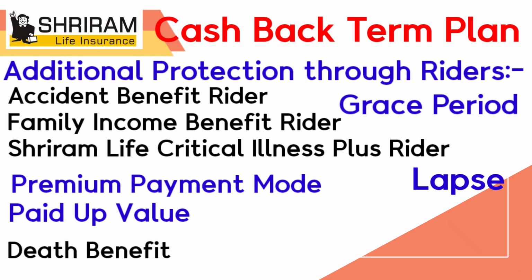In case of the death of the life assured, provided the policy is paid up, the sum assured will be paid to the nominees or beneficiaries, where the paid up death sum assured is equal to total premiums paid by total premiums payable into death sum assured. Next, maturity benefit. In case of survival of the life assured up to the end of the policy term, provided the policy is paid up, the maturity benefit will be paid on the date of maturity, where the paid up maturity benefit is equal to total premiums paid.